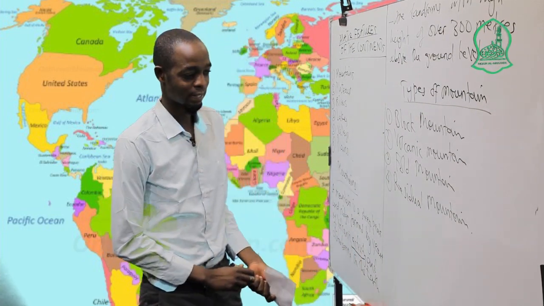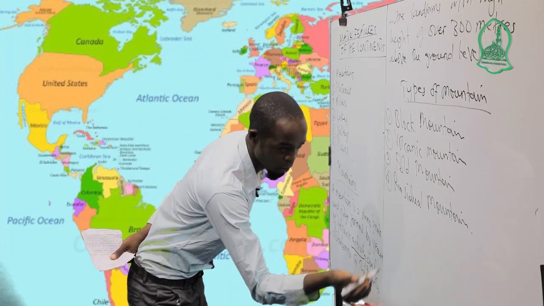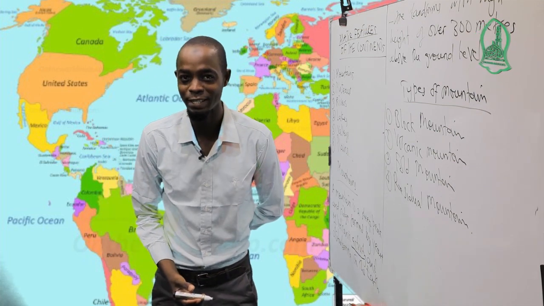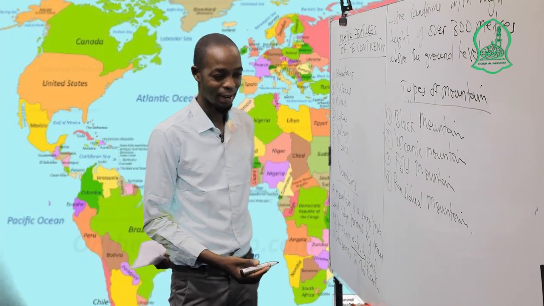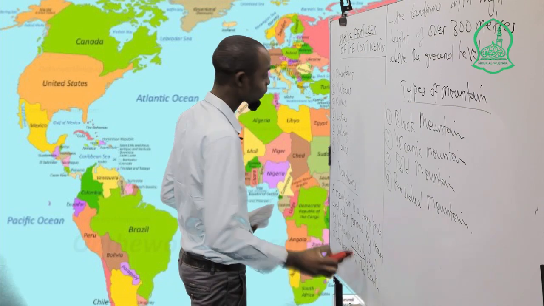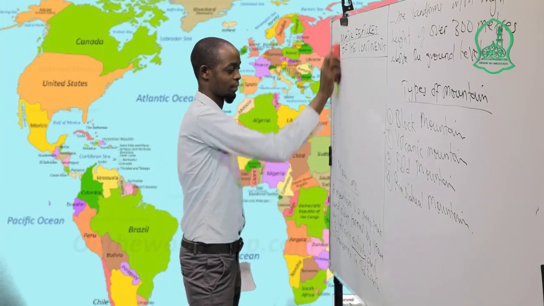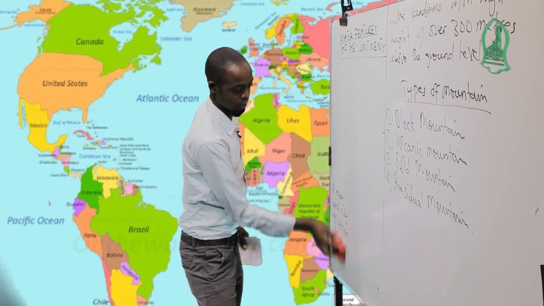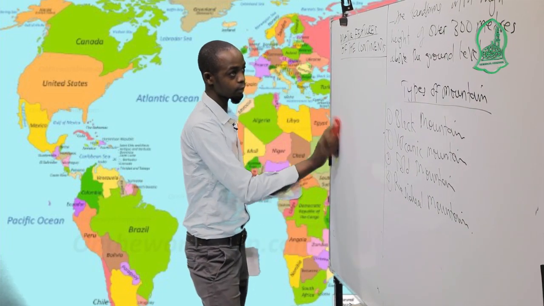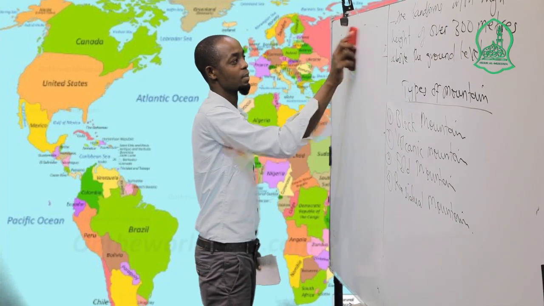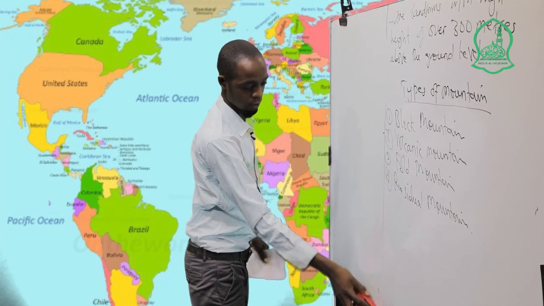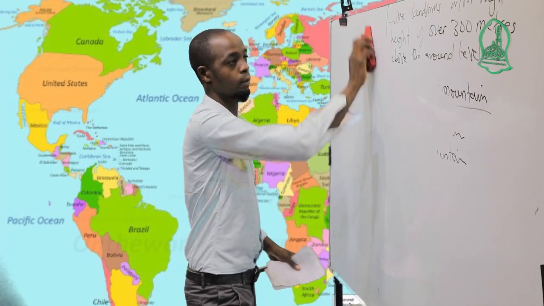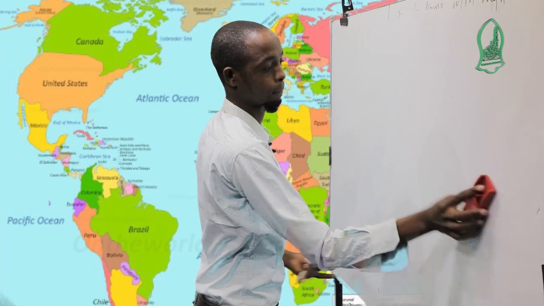Also, after knowing the types of mountain, you have to know major mountains that we have in the world. Major mountains. Major features that we have.